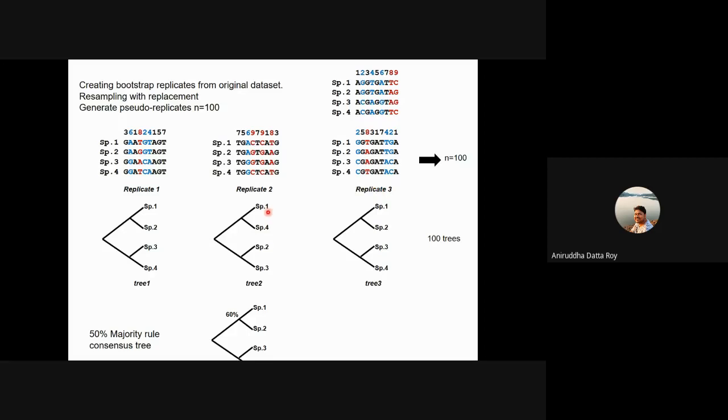I have no idea what these actually do, but do remember that for every data pseudo-replicate that you are making, you are actually making a tree, right? So for example, if you want to test a particular relationship, and you have your likelihood tree, obviously, you know that making that likelihood tree is computationally very intensive. On top of that, you're making these data sets, these pseudo-replicates, and for every data set, you're doing a likelihood tree, right?